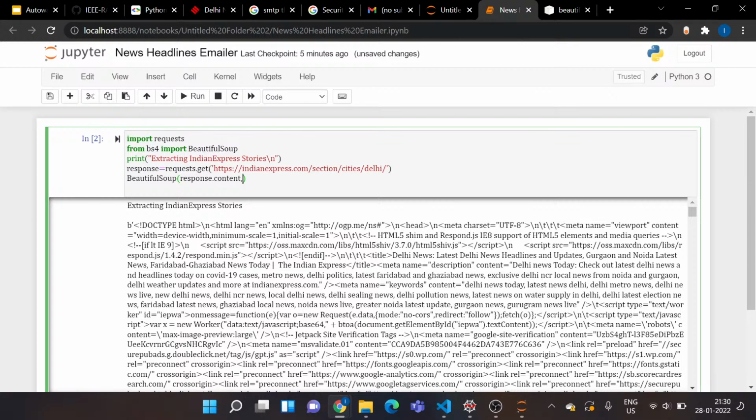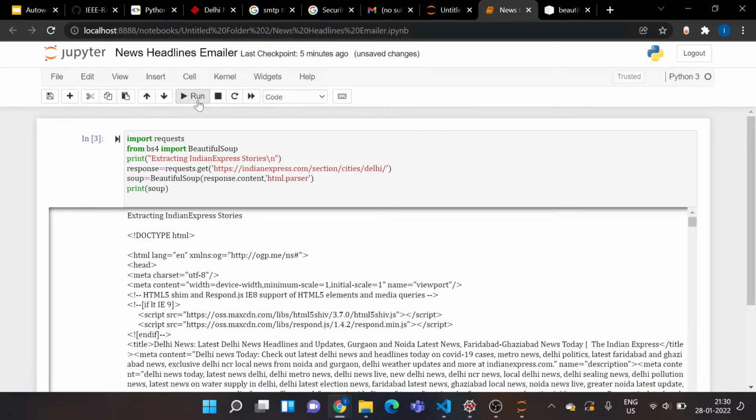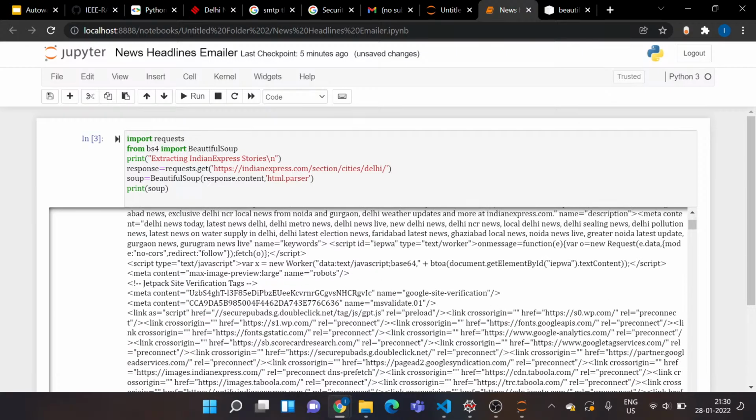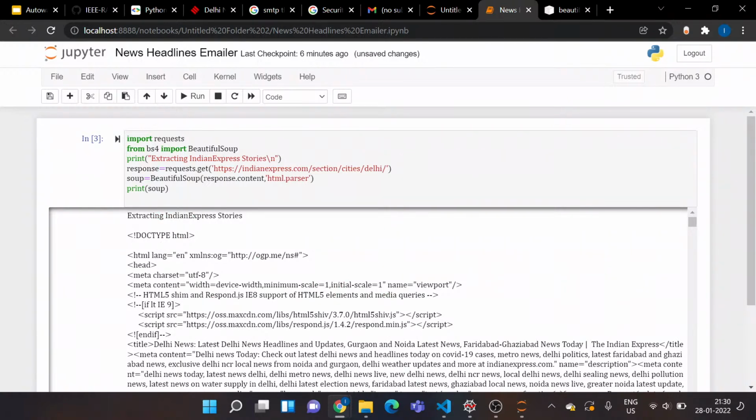That's the thing I want to parse. And the next is to tell it what it is supposed to do. That's html.parser. So it's basically going to parse all of my HTML. I'll say html.parser, and I'll store this in a variable called soup. Okay, so now I have got my HTML parsed. Let's see what this soup gives us. I'll just run it. Okay, a better organized version of the code, but again, it has a lot of HTML. I want to extract only the headlines, so let's just remove it.